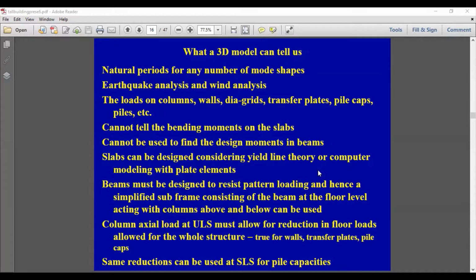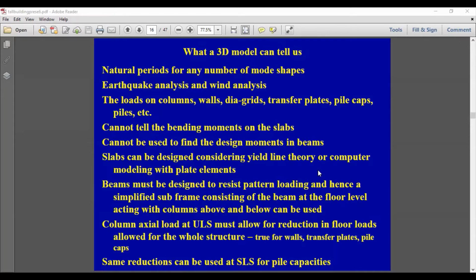So when you are doing a 3D model, it's very important that we allocate the mass source properly, so that the natural period of vibration that the program calculates will be reasonably accurate. When we do modeling, I'll show you how to do that on SAP 2000. But you can try that on any other program. If you know how and why we are doing that using one particular program, you can always do the same thing in any other program as well.